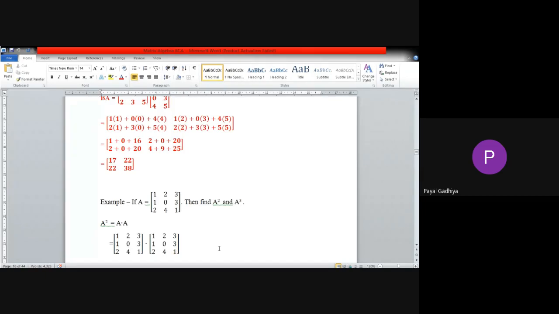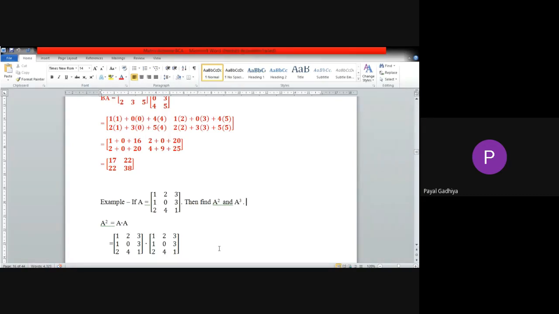So Jigme, your answer is incorrect. You got my point? Where is your mistake? Yes, ma'am. So you have to multiply first row, first column. Then at the second place, first row, second column. First row, third column. This way you have to multiply. Do it quickly. I have received one solution from Ranaida.